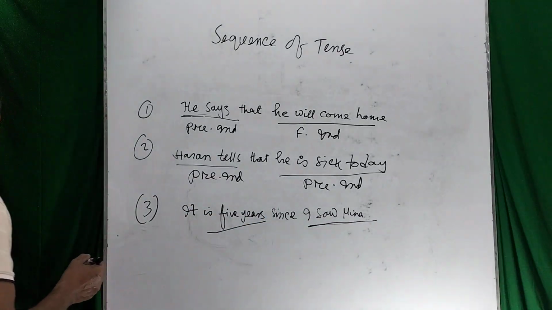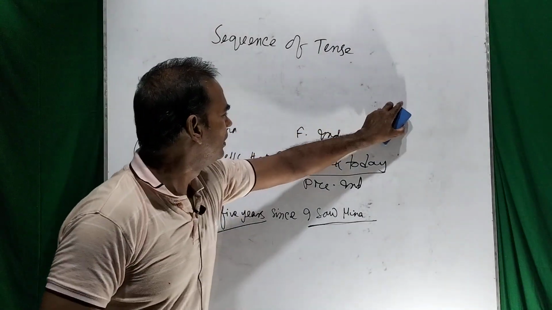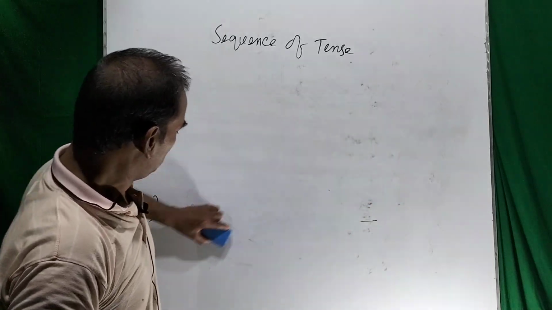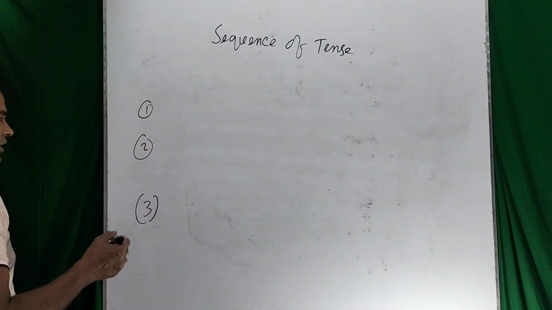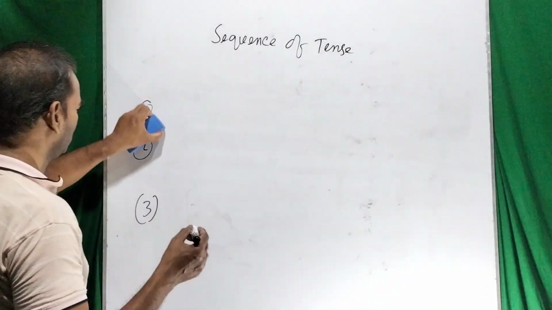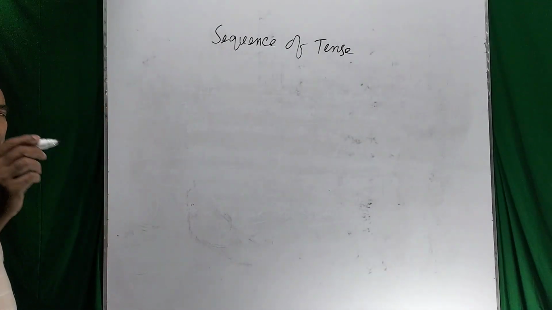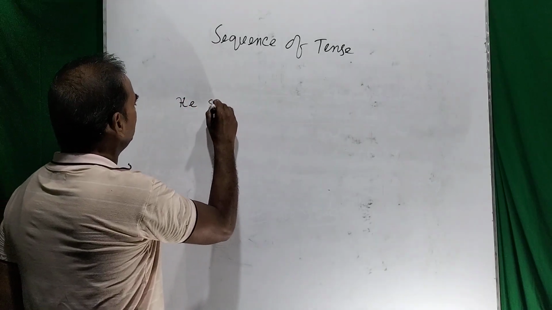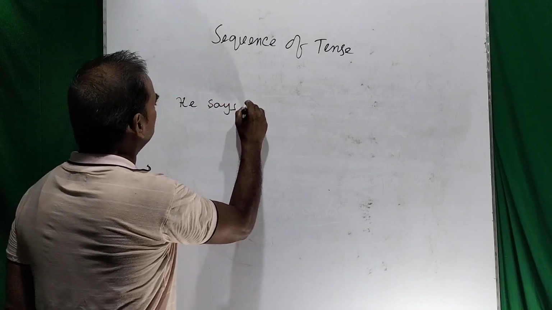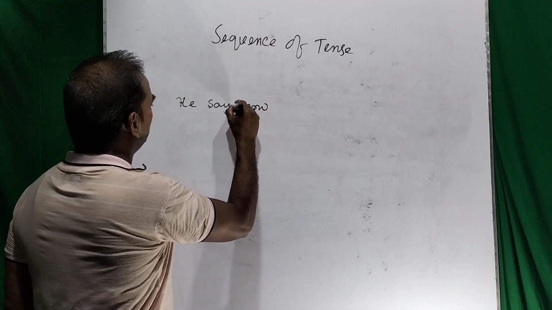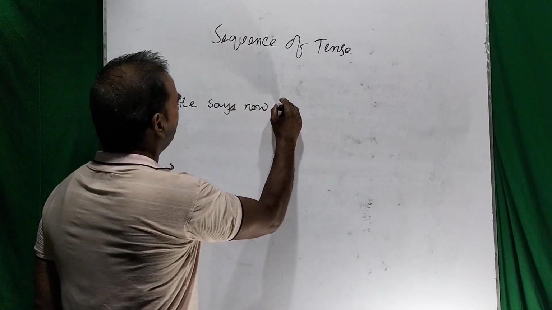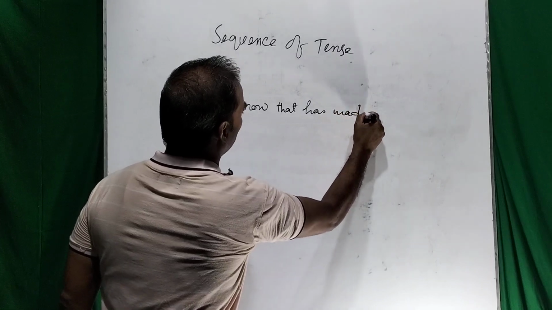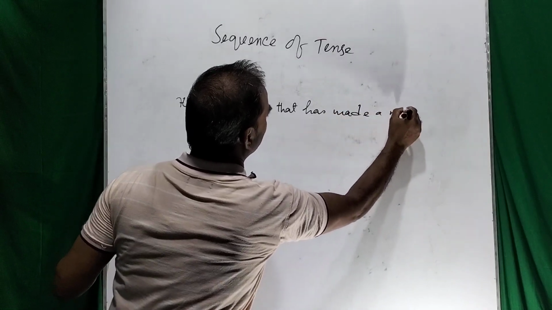And last of all, you just try to understand. Number four, present indefinite with the present perfect. He says now that he has made a mistake.